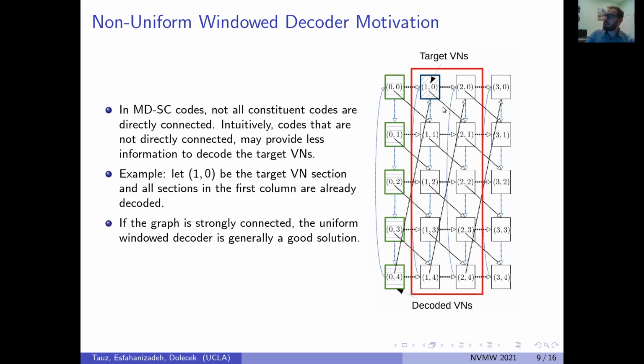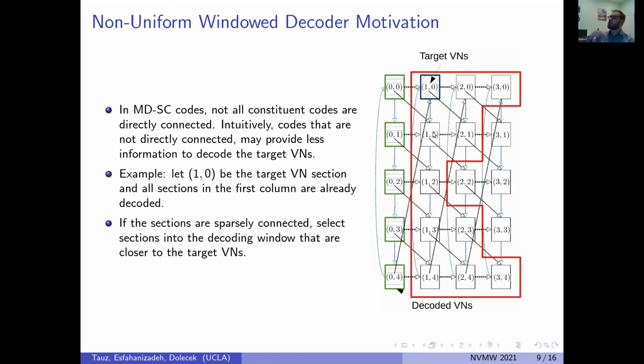Consider the scenario where this section is directly connected to all the sections in the same segment. As such, all of them provide equal amounts of information because they can directly provide their information to the target variable nodes. And note that the closer a segment is to decoded variable nodes, the more beneficial information it provides. As such, a possible good window shape might be the one seen on the right.